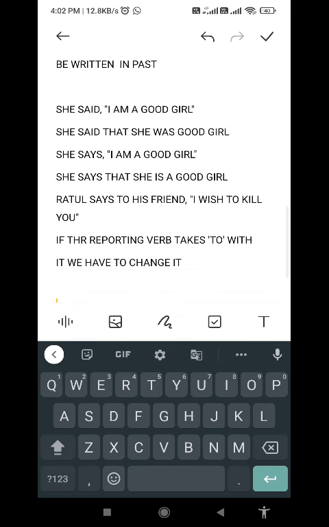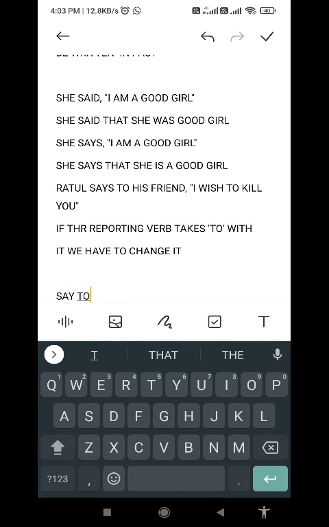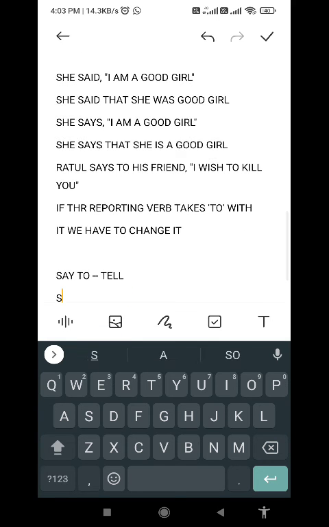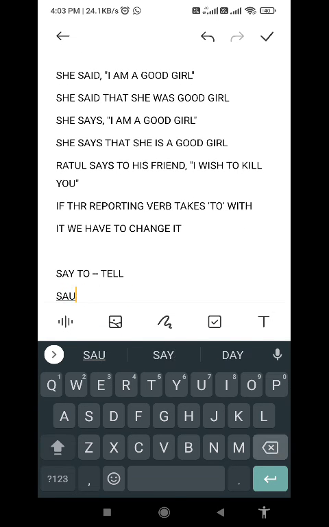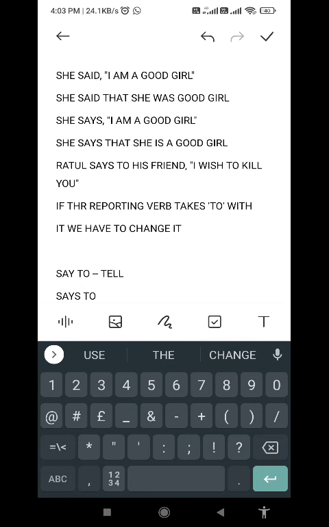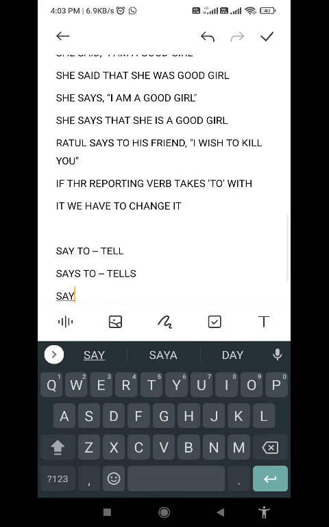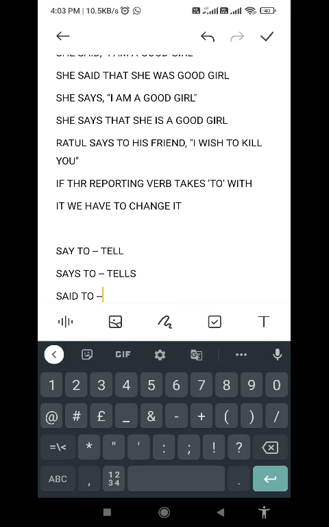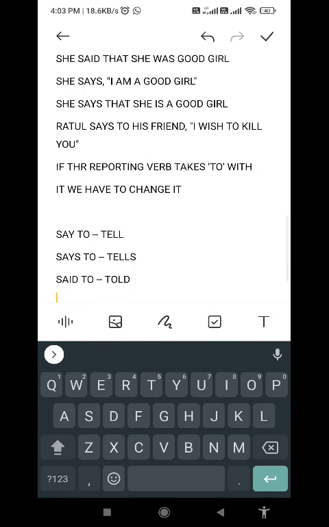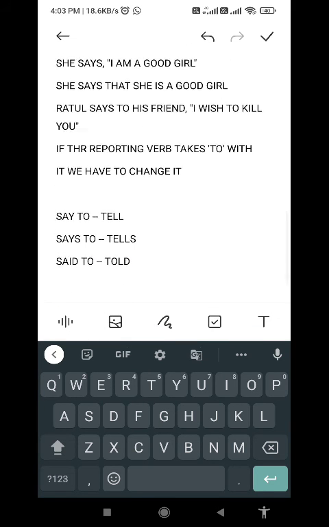How to change it? If it is say to, then we have to write tell. If it is says to, we have to write tells. If it is in past, that is said to, we have to write told. So now come back to the question.